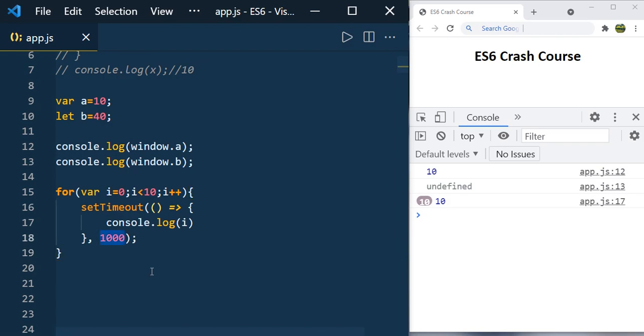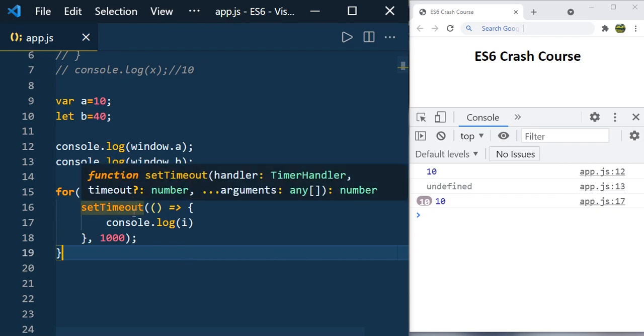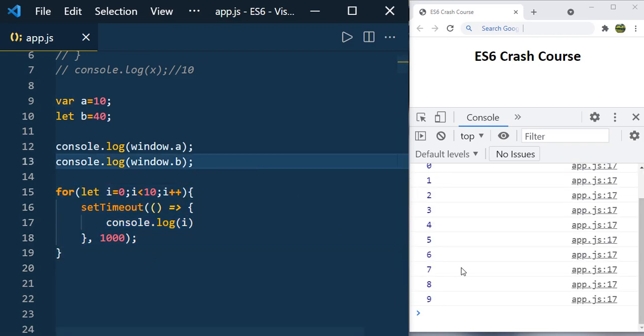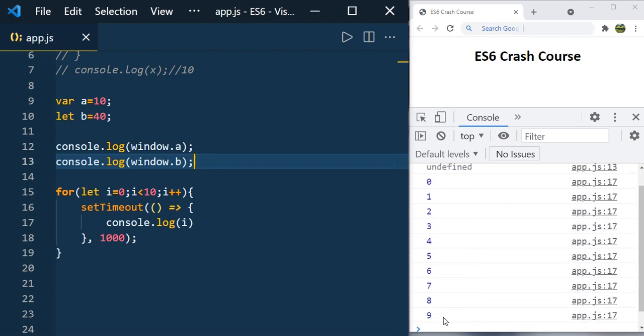We have the setTimeout function inside the for loop and it will start executing its callback function once the timer expires. At the last iteration it will check 10 less than 10, and the value of i will be 10 at the end of the loop. After 1 second the callback function will execute, so we see the value 10. Now do the same thing using the let keyword. Now you can see the result 0, 1, 2, 3, 4 to 9.